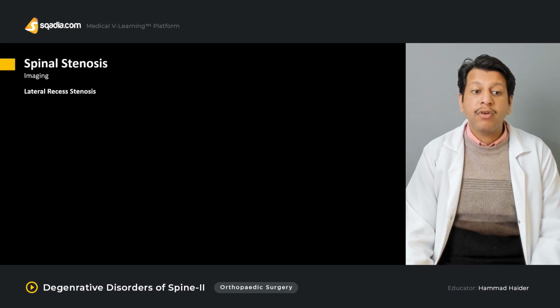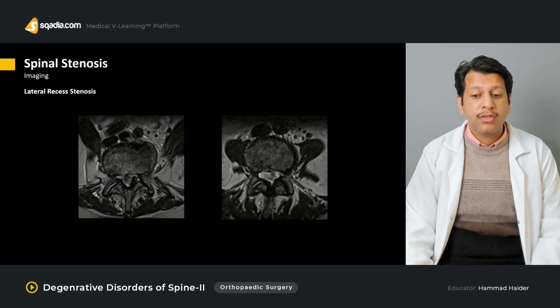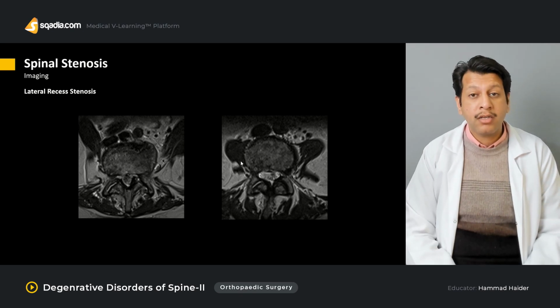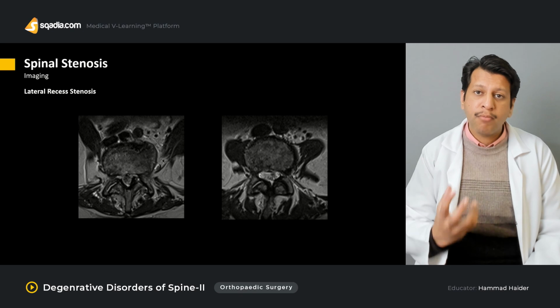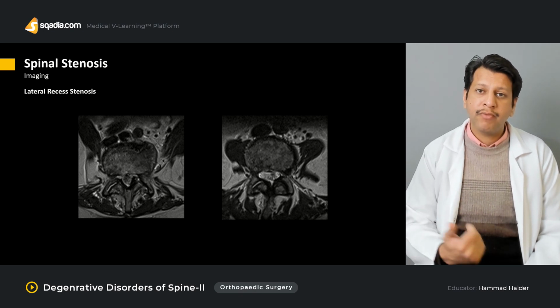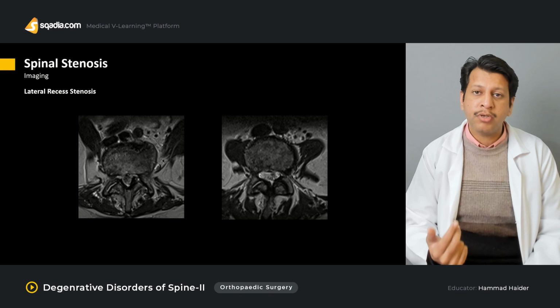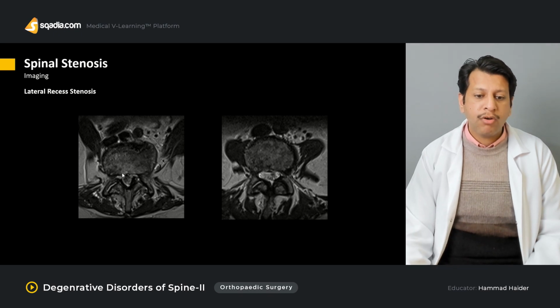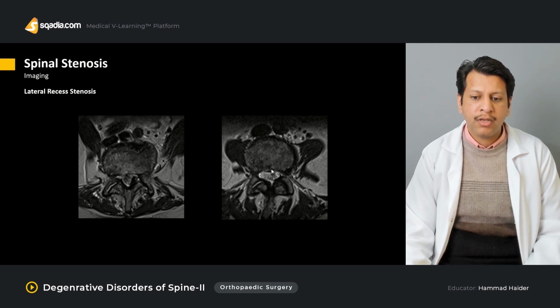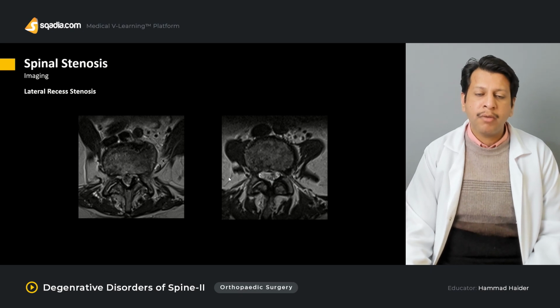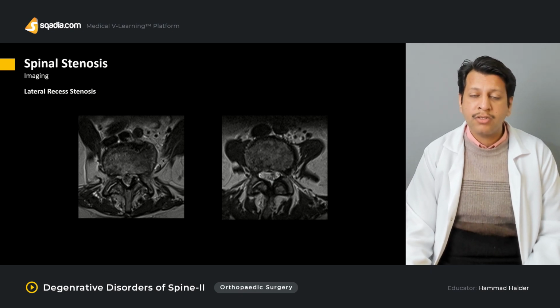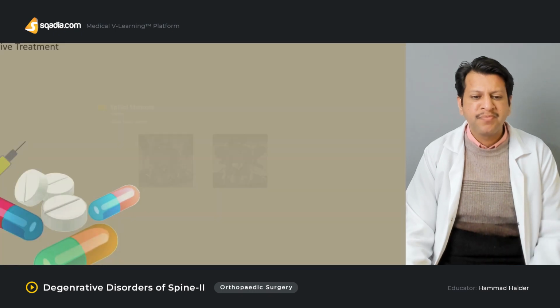Now further, for example, if it's lateral recess stenosis, if you see it over here, if we can appreciate, the lateral recess is usually also called subarticular stenosis. The problem may be with the facet joints, for example, facet joint hypertrophy, facet joint spurs, facet joint arthropathy. They all may eventually lead to this sort of lateral recess stenosis. If you can appreciate it over here as well as over here, you can appreciate that there is some form of lateral recess stenosis compared to the other side.